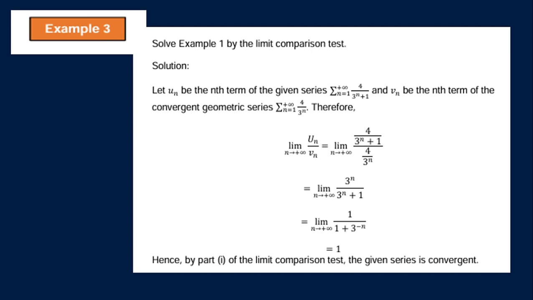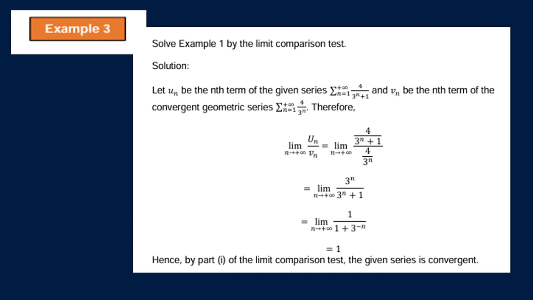So, for the solution, we let u sub n be the nth term of the given series, the summation of 4 all over 3 raised to n plus 1 to positive infinity and n is equal to 1, and v sub n be the nth term of the convergent geometric series, the summation of 4 all over 3 raised to n to positive infinity and n is equal to 1. So therefore, the limit of u sub n all over v sub n as n approaches positive infinity is equal to the limit of 4 all over 3 raised to n plus 1 all over 4 over 3 raised to n as n approaches positive infinity.